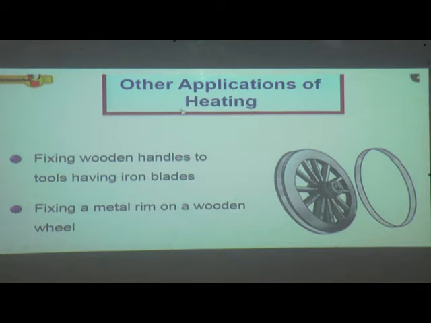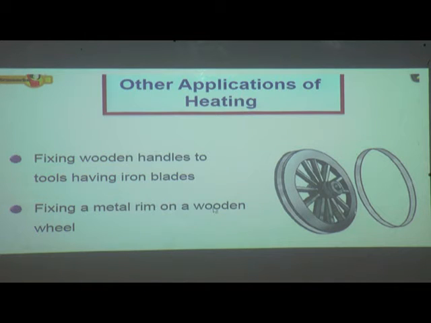Now let us see the other applications of heating. Fixing wooden handles to tools having iron blades. For that we see this type of handles which has a wooden handle. It means in your home you can see a knife which has a wooden handle. So we use the application of heating so that the wooden handle can be fixed easily to the knife.